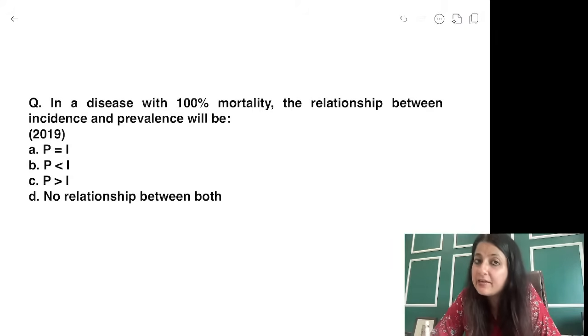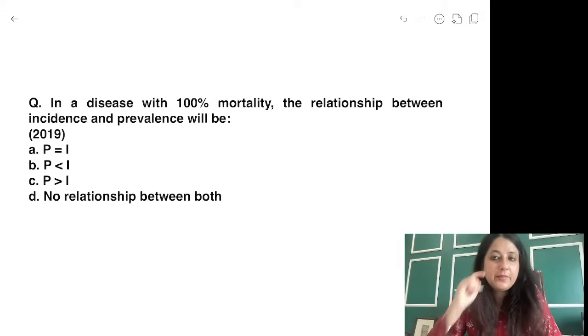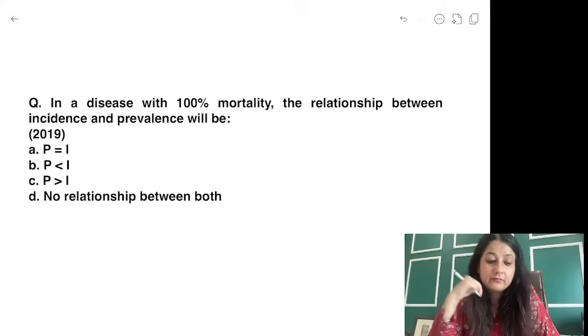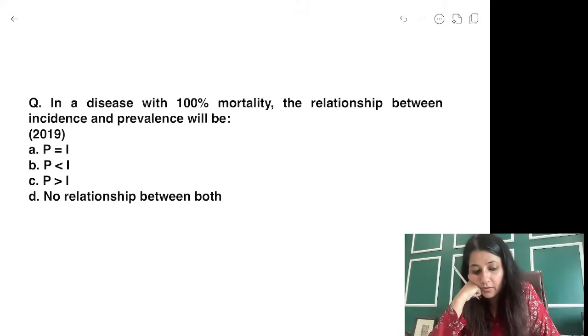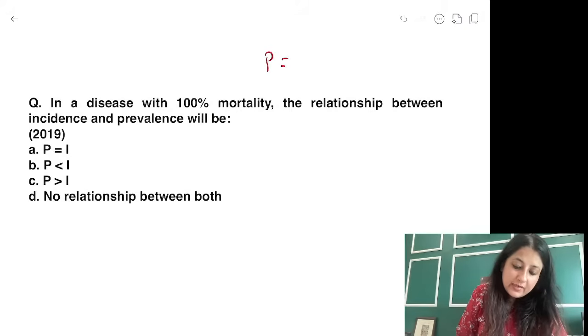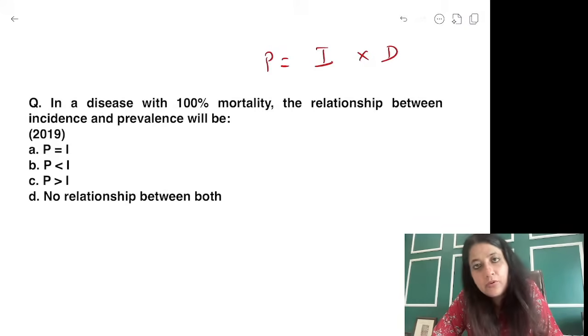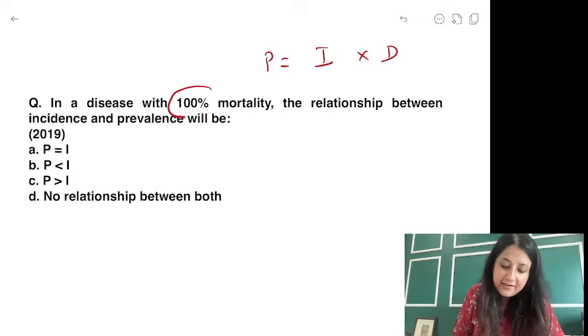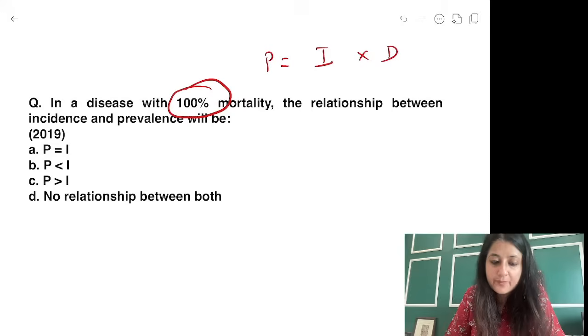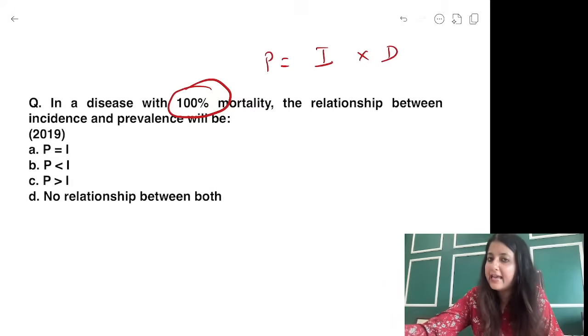Alright, in a disease with 100% mortality, the relationship between incidence and prevalence will be? Think guys, P is equal to I into D. Prevalence is equal to incidence into duration. A disease is 100% mortal. That means the moment a person suffers from the disease, the person will die.